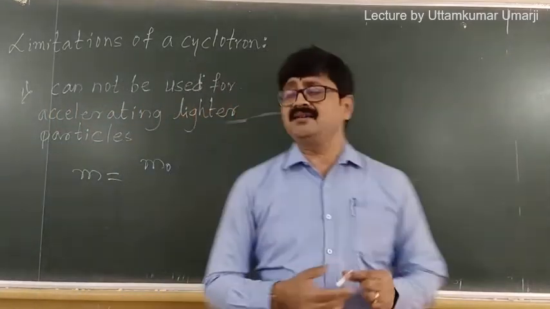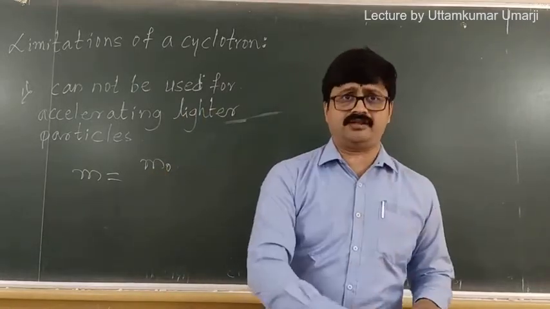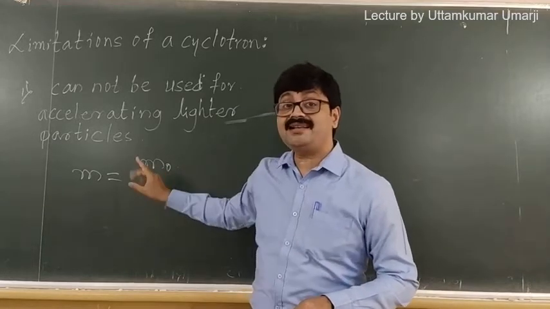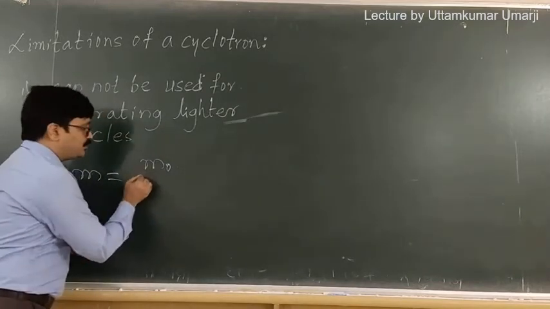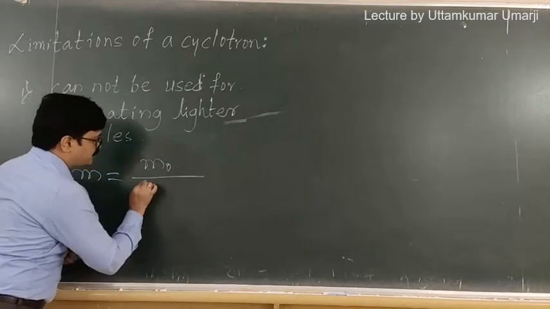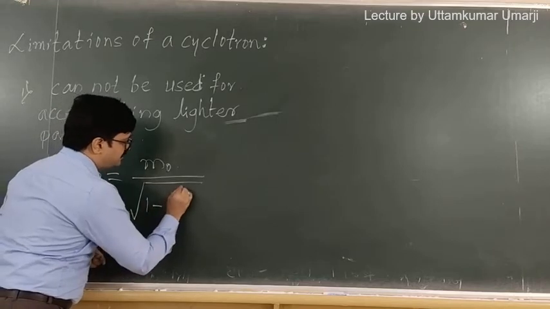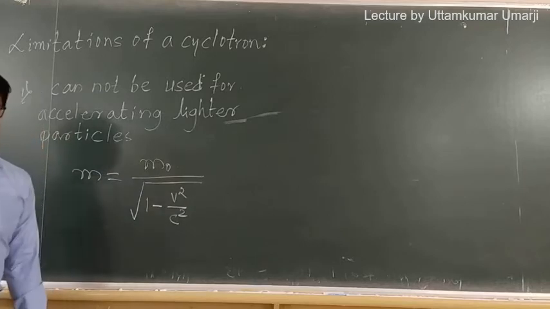Rest mass in the sense the particle traveling at a speed very much below the speed of light. That mass is m0. It is called as rest mass. So m is equal to m0 divided by square root of 1 minus v square divided by c square.